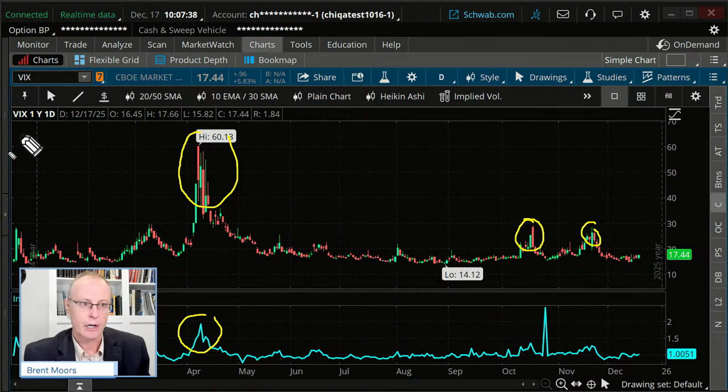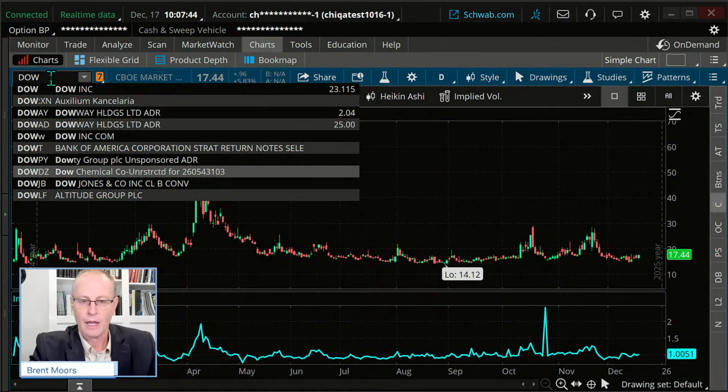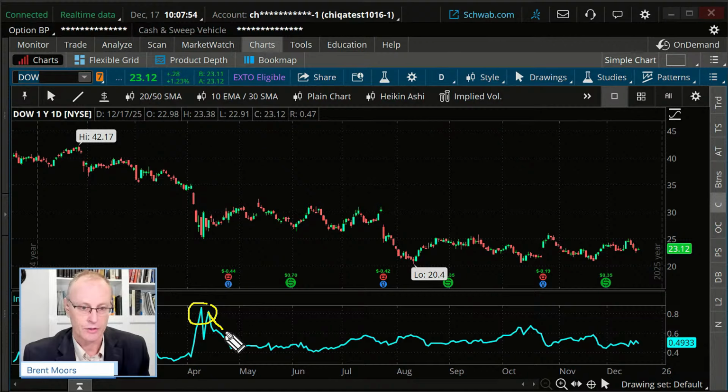So when you're looking at a graph of an individual stock, let me go back to Dow here, and we see, oh, look, this spiked. This spike, you can see implied volatilities actually went down before earnings here because this was mostly driven by the market as a whole.